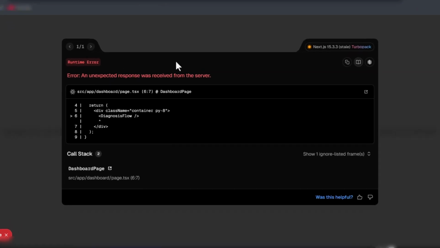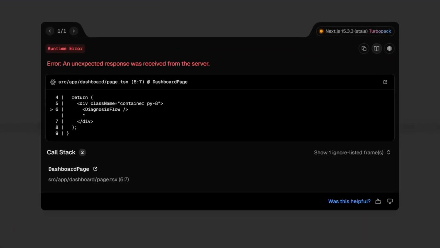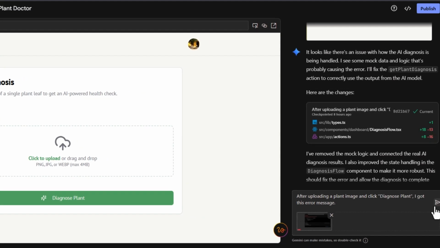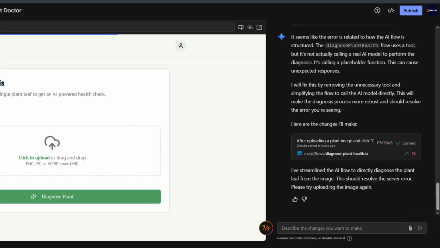Still, we got another error and we'll troubleshoot it the same way as the previous error. So I'll go ahead and do that. Also, it has made some adjustment and is giving some assurance. I've streamlined the AI workflow to directly diagnose the plant leaf from the image. This should resolve the server error. Please upload the image again.